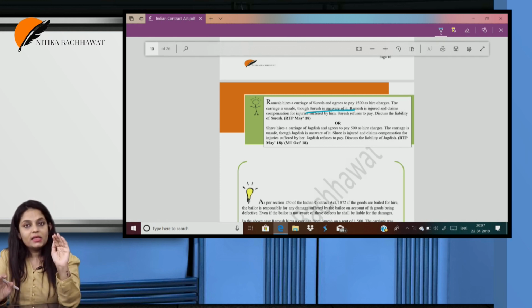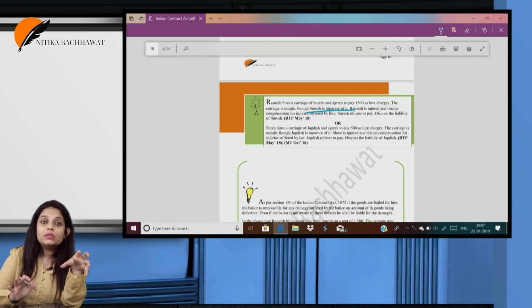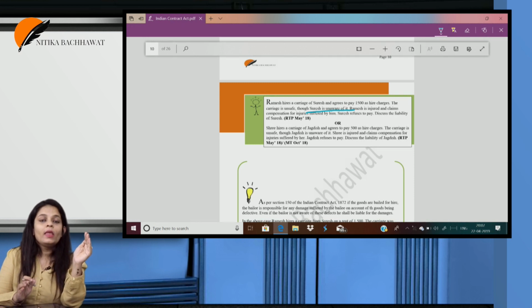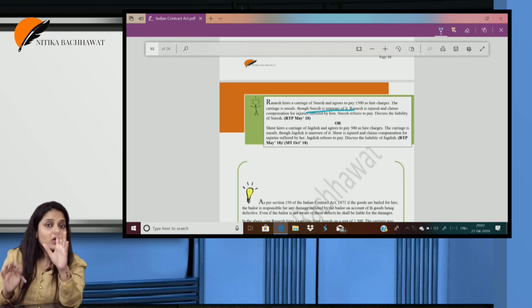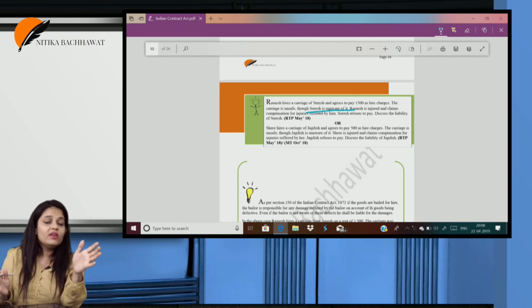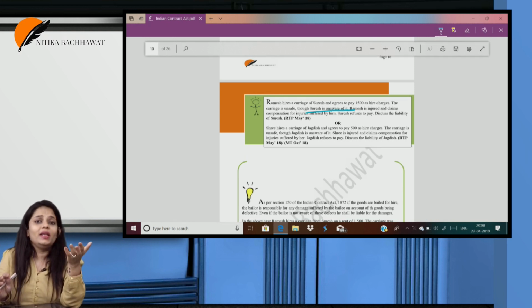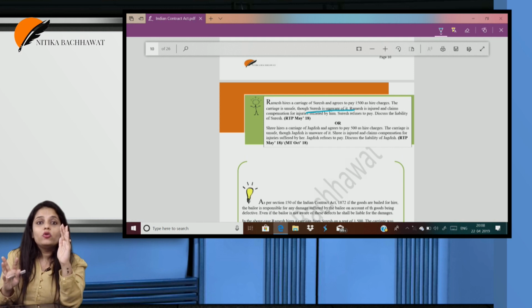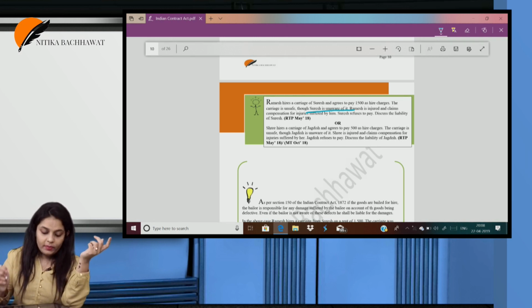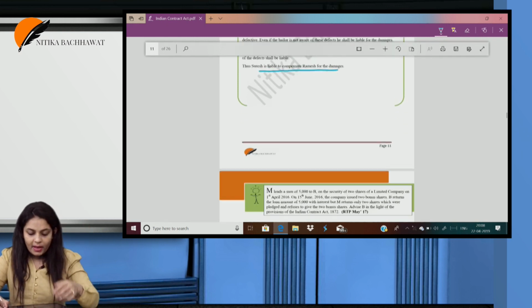Will Suresh have to pay? Yes. When the contract of bailment is a contract which involves consideration, that is, it is for consideration, it is the bailor's responsibility for any defect in his goods, even if the bailee was not aware of it. So, even if the bailor was not aware. I am giving you my goods for consideration. It is my duty to make sure my goods are proper. Even if I am not aware of the defects in the goods, I am still liable. So, thus Suresh is liable to compensate Ramesh for damages.